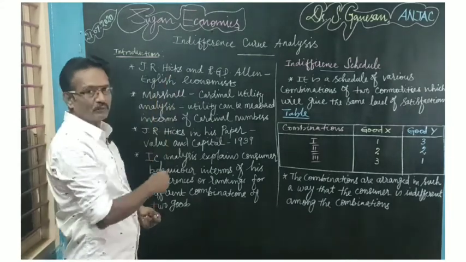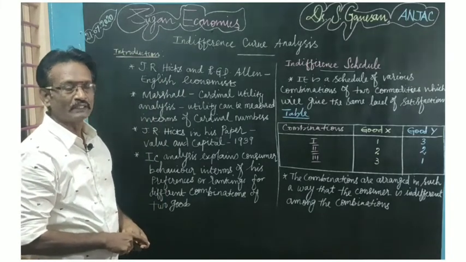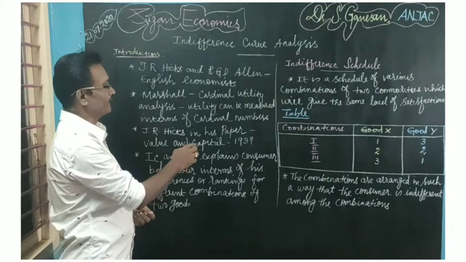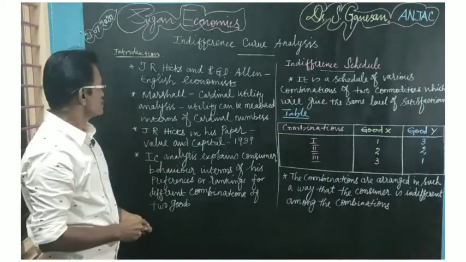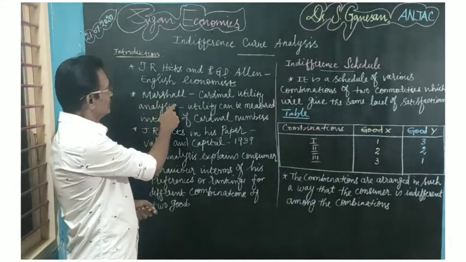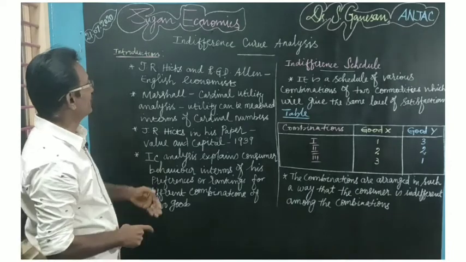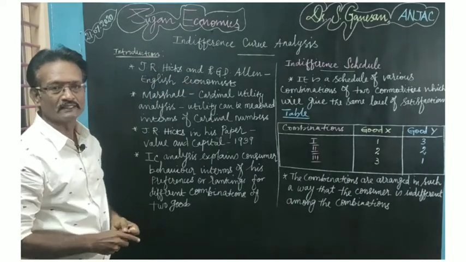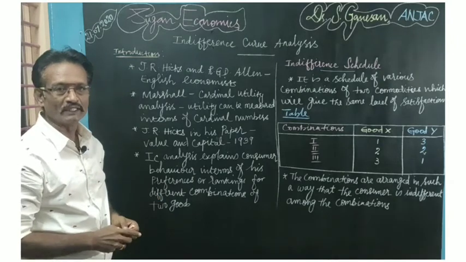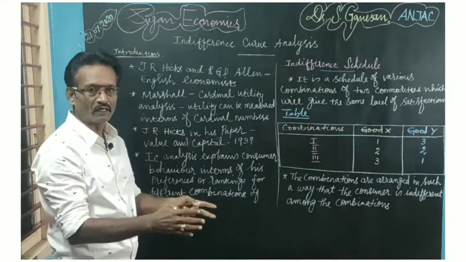J.R. Hicks, in his paper A Reconsideration of the Theory of Value, criticized vehemently the cardinal utility analysis given by Marshall. According to Marshall, utility can be measured in terms of cardinal numbers. But these two eminent economists, J.R. Hicks and R.G.D. Allen, argued that utility cannot be measured in terms of cardinal numbers. It can only be ranked or given an order.